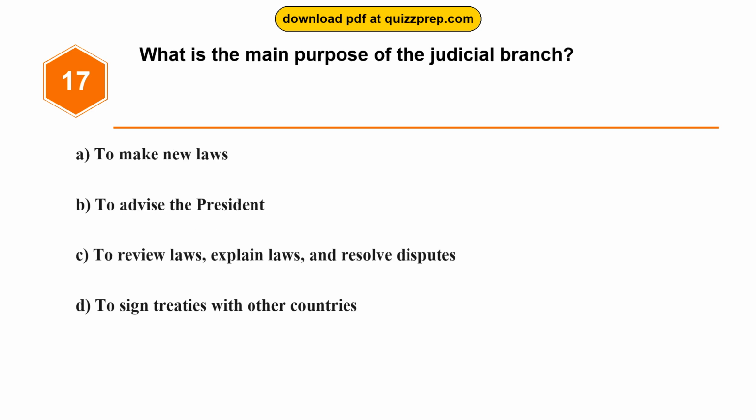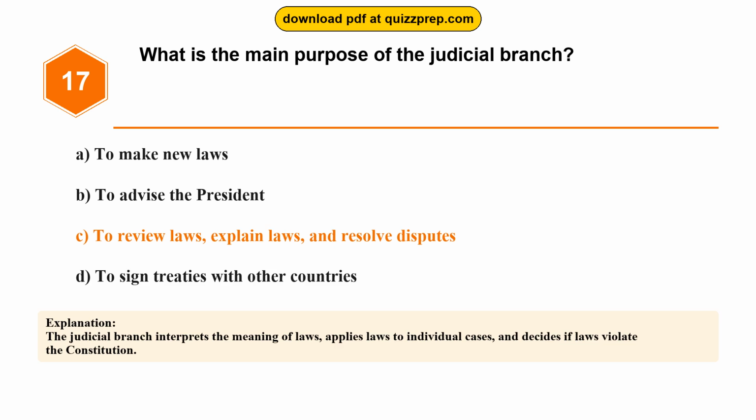Question 17. What is the main purpose of the judicial branch? Option A, to make new laws. Option B, to advise the president. Option C, to review laws, explain laws, and resolve disputes. Option D, to sign treaties with other countries. The correct answer is option C. The judicial branch interprets the meaning of laws, applies laws to individual cases, and decides if laws violate the Constitution.